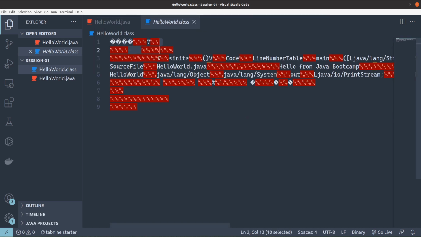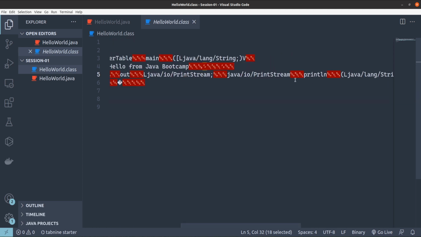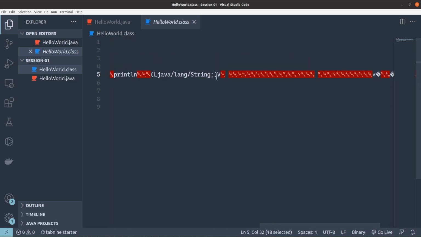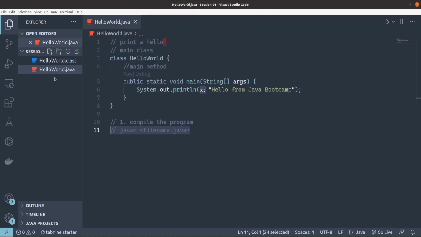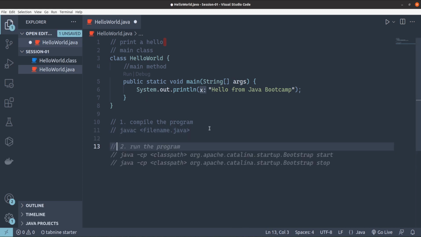It has something like junk characters, encoded, and there is some information which we initially used in our program also, like String, print line. So these few things we have used, but here the program is now converted into a format which again Java is going to read.